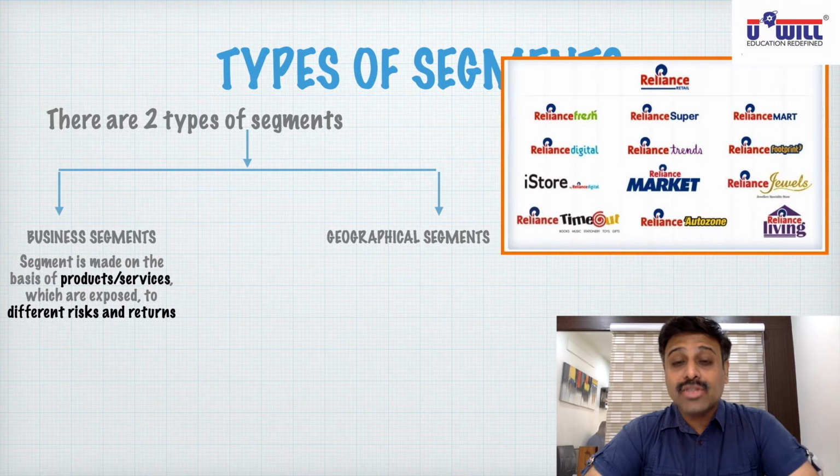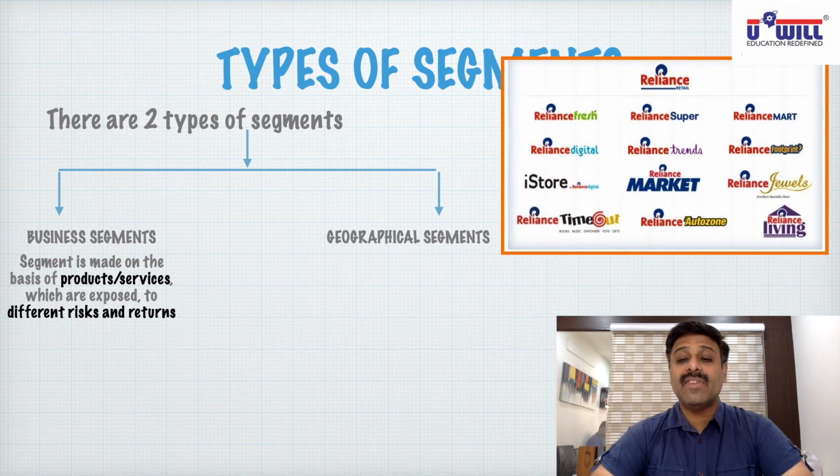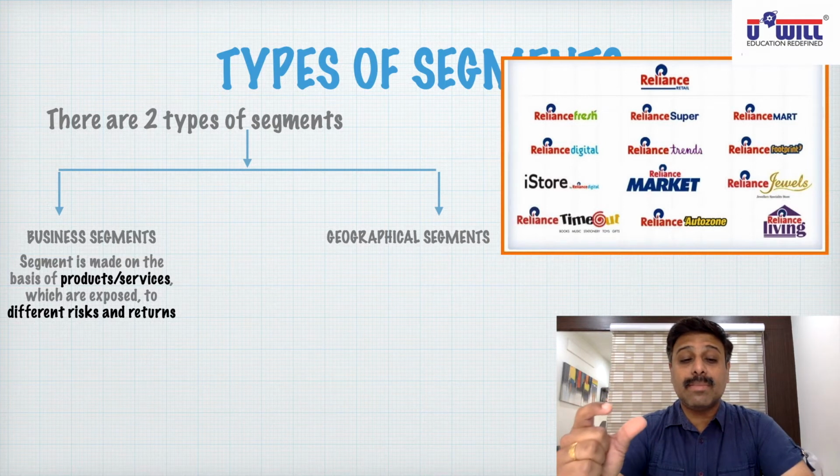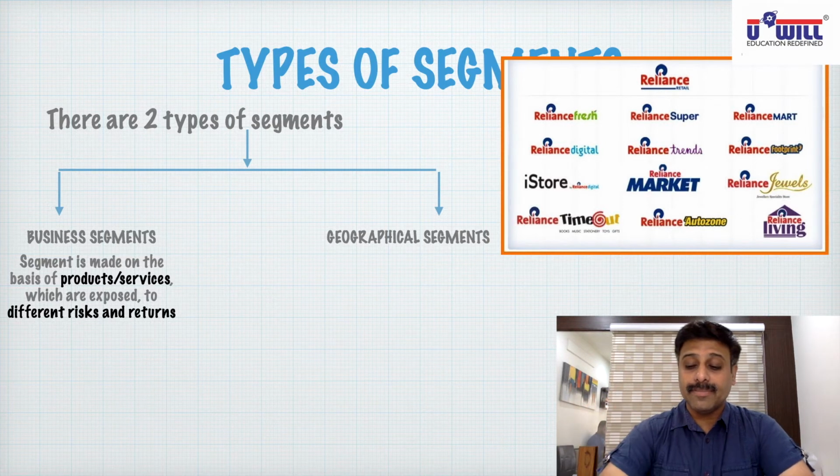Then Reliance iStore is there, which deals in computers, mobiles, etc. Reliance Market is there. Jewels is there. Times is there. AutoZone is there. Reliance Living is there. So many different ones. Reliance Jio you can see is there. So Reliance deals in so many different kinds of products. What are these? Each and every product it is supplying is a business segment.